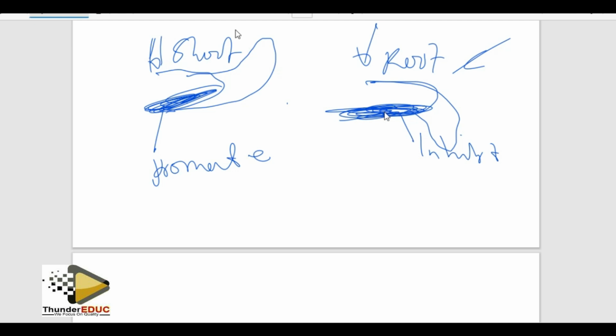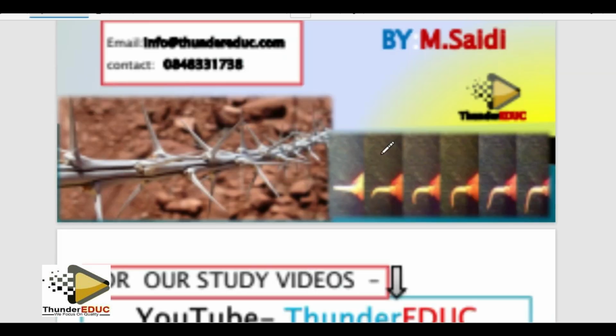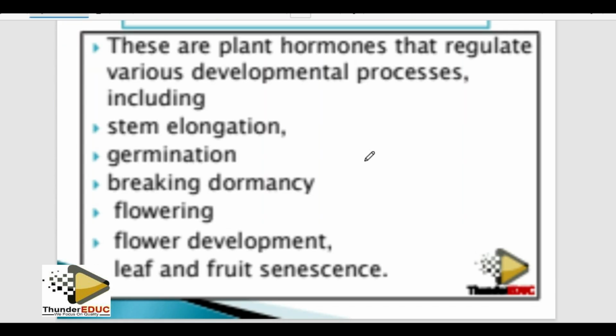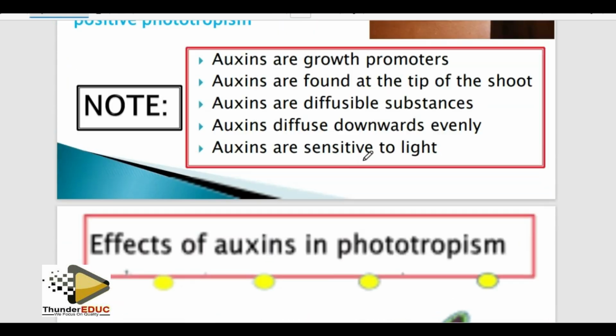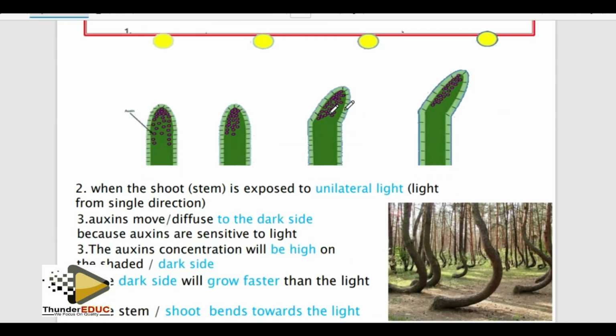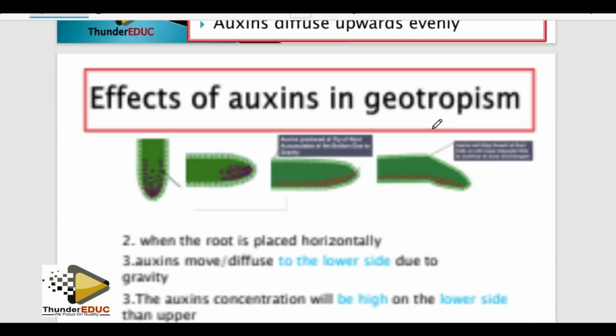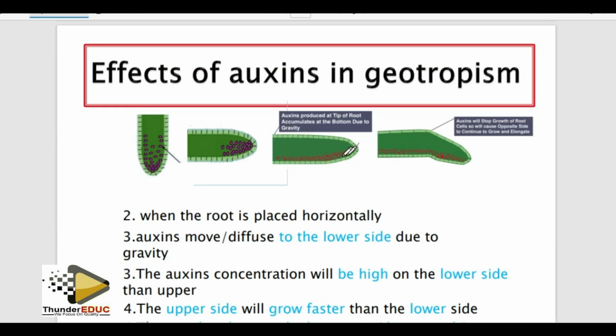And then in roots, the root is going to bend away from the light, meaning that high concentration of auxins in the root will bring about inhibiting. So this is what I'm saying about phototropism. If you look at our distinction material book, that's what they are saying. High concentration of auxin brings about that bending towards, you see. And then in roots, check, the high concentration is here. It brings about the bending.